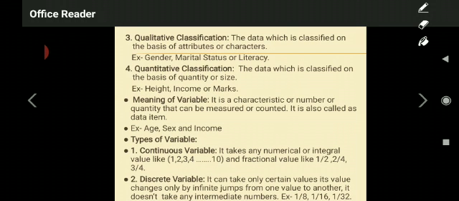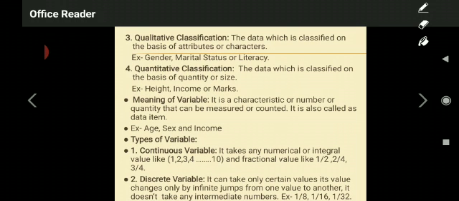Okay. So it will not take middle values of these fractions. If we are going to take 1 upon 8, 1 upon 16, 1 upon 32, only these values it will take into consideration. Middle values of these fractions will not be taken into account by discrete variable. I hope you understood, my dear students.